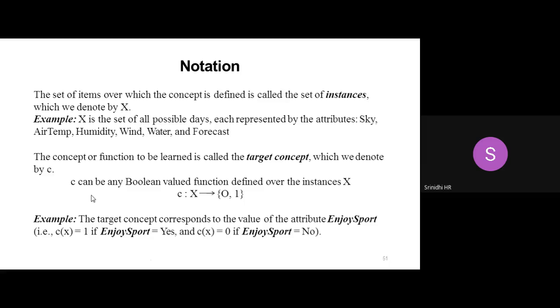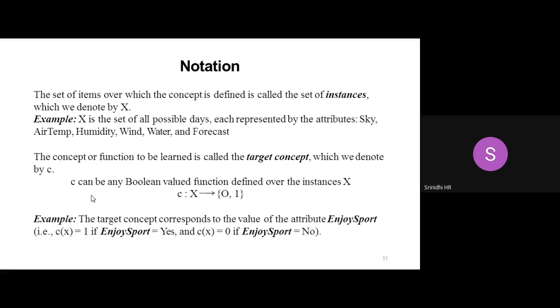So we'll be using a few notations here. As you are observing the presentation here, these are the set of items which we call an instance. So here I have many instances. For example, capital X is a set of all possible days. In that set, I have 6 attributes, that is sky, air temperature, humidity, wind, water, and forecast.